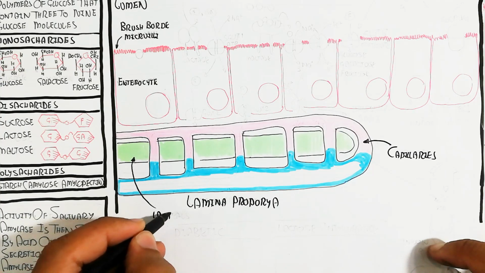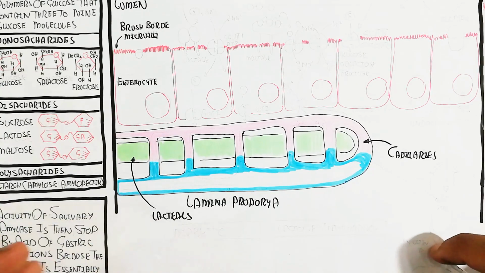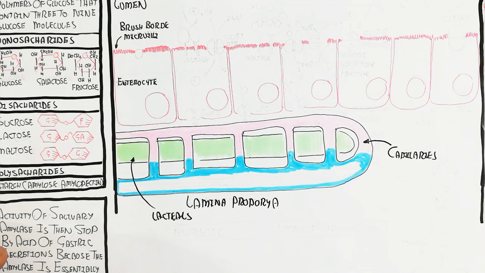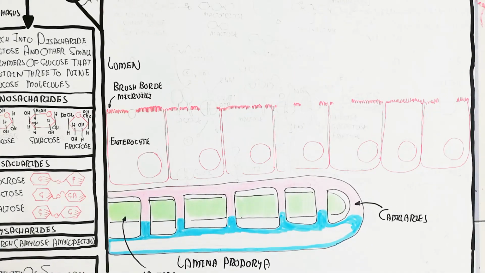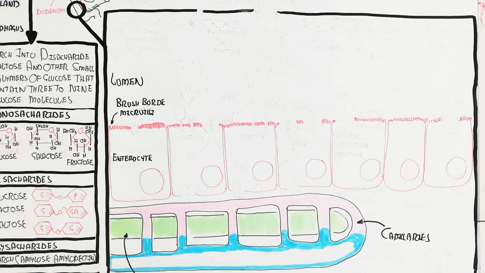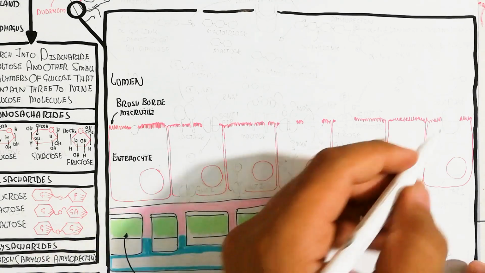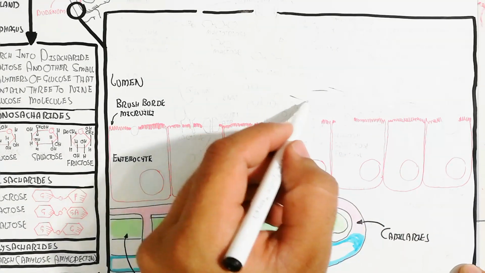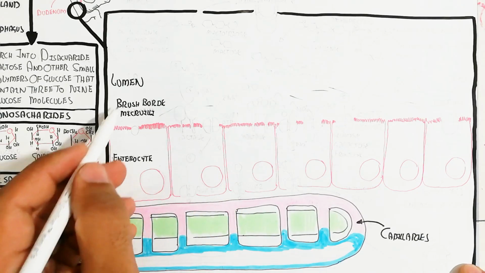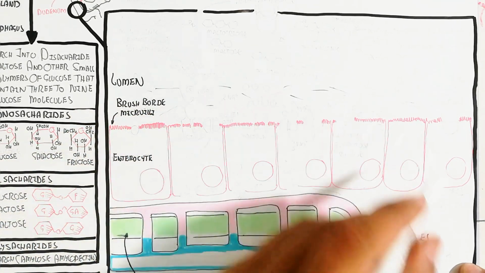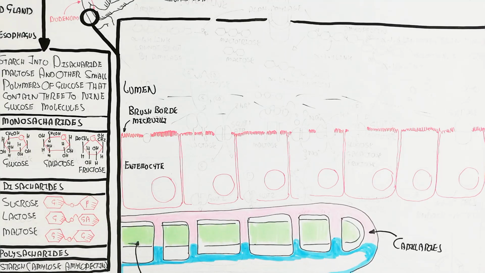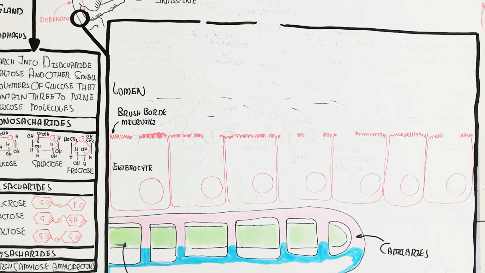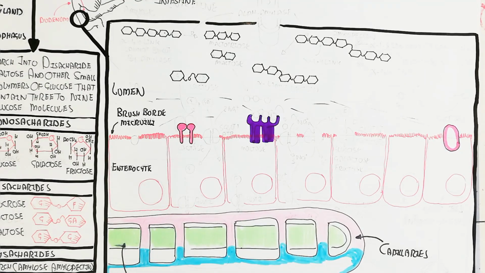The capillary is basically used for the absorption of glucose, and the lacteal is used for fat absorption, but in this video we will not discuss fat. This is the interstitial space between the blood circulatory system and the enterocyte. This is the mucous membrane which protects against pathogens, a barrier immunity. In this way, bacteria will not invade the enterocyte to cause infection because of the barrier immunity.